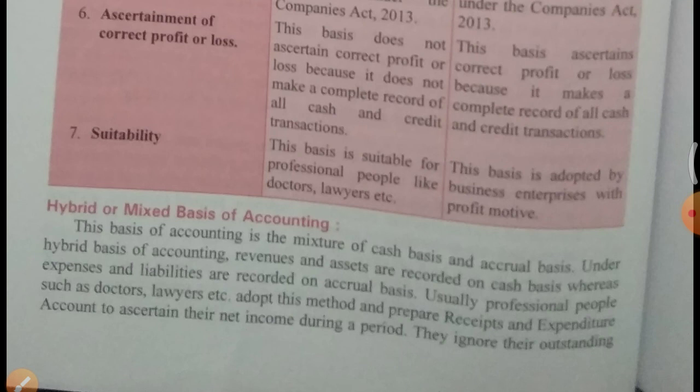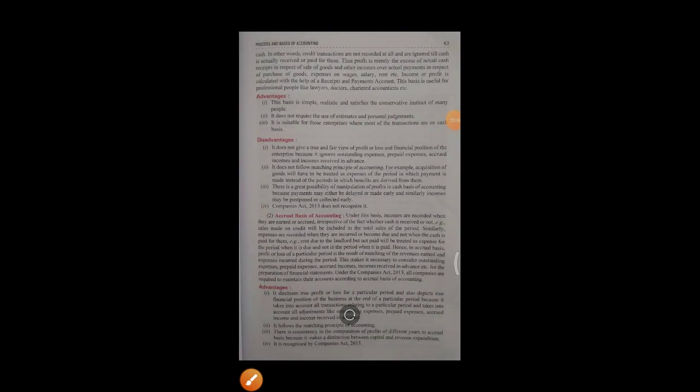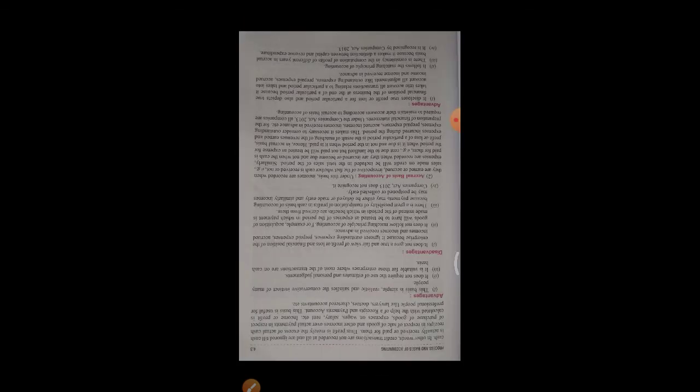This is a mixture of cash and accrual basis. All the receipts and assets are recorded on cash basis, while all the payments, all the liabilities, all the expenditures are recorded on accrual basis. And this basis is suitable for professionals like doctors, lawyers, etc. So this was our chapter number 4, and in this we discussed process of accounting, cash basis of accounting, accrual basis of accounting, hybrid or mixed basis of accounting. These points we have discussed in this chapter.